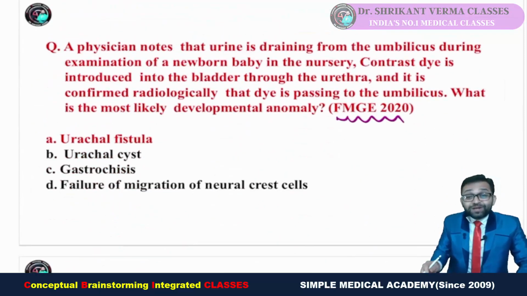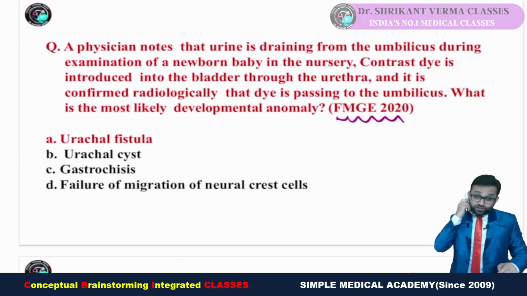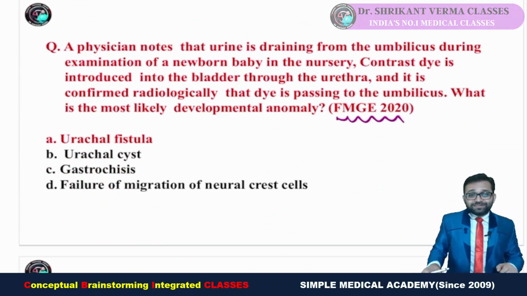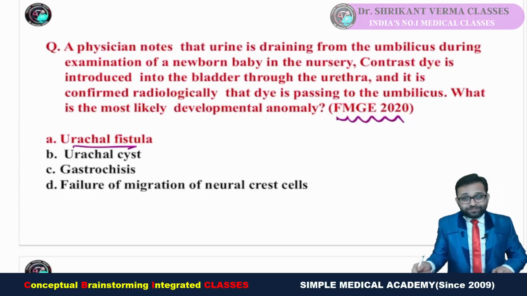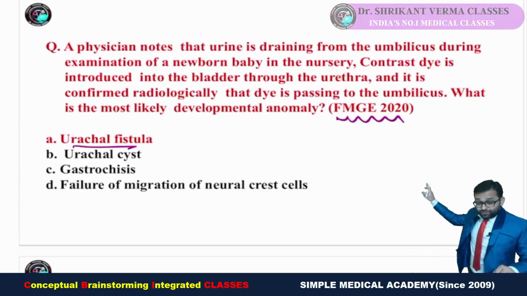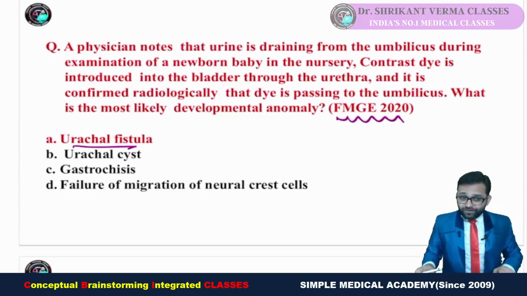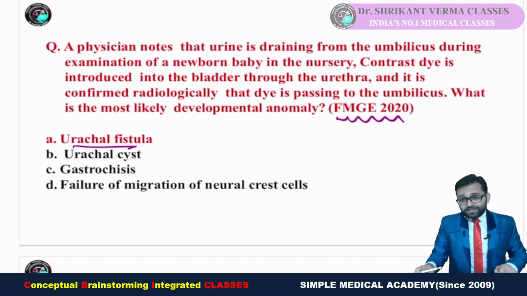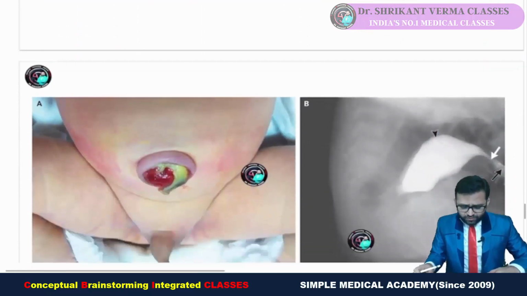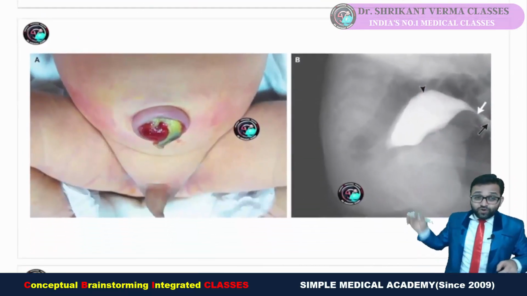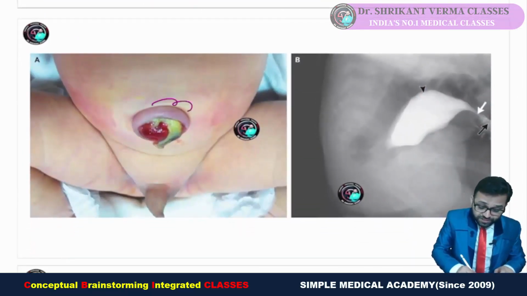It is again a repeated topic, you can say, congenital anomaly. They asked about the urachal fistula. Go for our previous video, the previous question answer discussion. I told you all these points. So this question was asked. Now try to understand. This was the case of the urachal fistula which we discussed in our previous class.